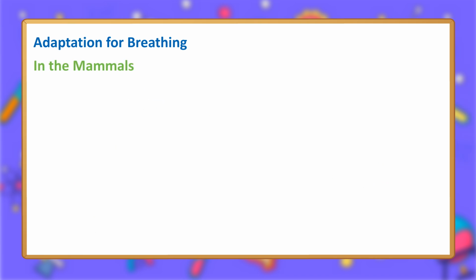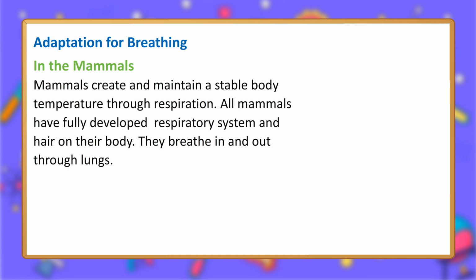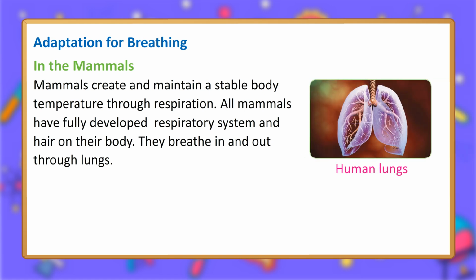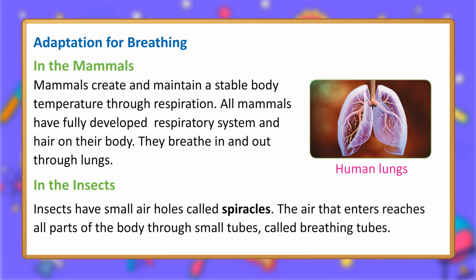Alligator. In the mammals. Mammals create and maintain a stable body temperature through respiration. All mammals have a fully developed respiratory system and hair on their body. They breathe in and out through lungs. Human lung. In the insects. Insects have small air holes called spiracles. The air that enters reaches all parts of the body through small tubes, called breathing tubes.